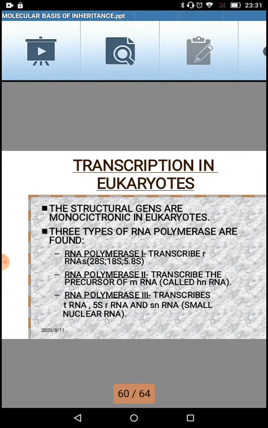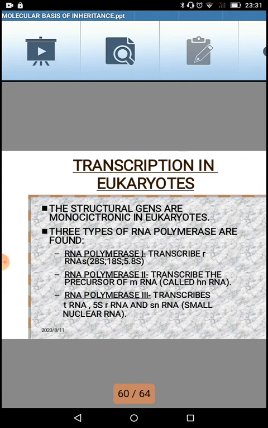Then RNA polymerase 2 helps in the transcription of the precursor of messenger RNA, which is called hnRNA or the heterogeneous RNA. Then RNA polymerase 3 helps in the transcription of transfer RNA, 5S ribosomal RNA, snRNA, that is small nuclear RNA.